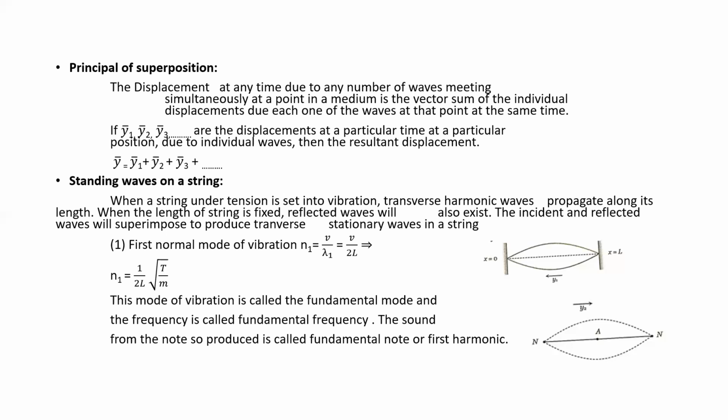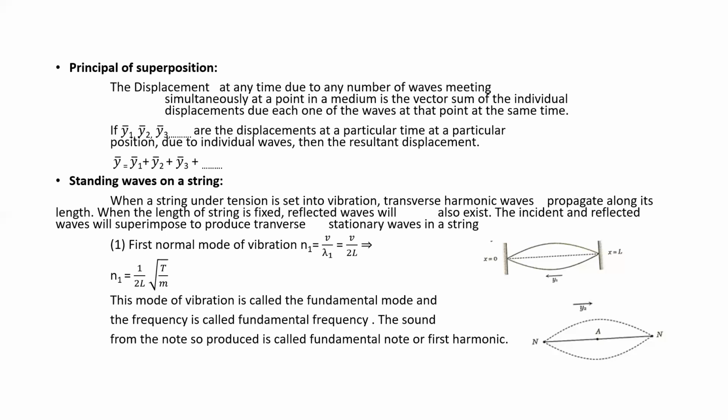So first normal mode of vibration is given by n1 is equal to v divided by lambda 1, and that is given by v divided by 2l in terms of length. Similarly, we can also write it as n1 is equal to 1 by 2l under root of T divided by m. This mode of vibration is called the fundamental mode, and the frequency is called the fundamental frequency.